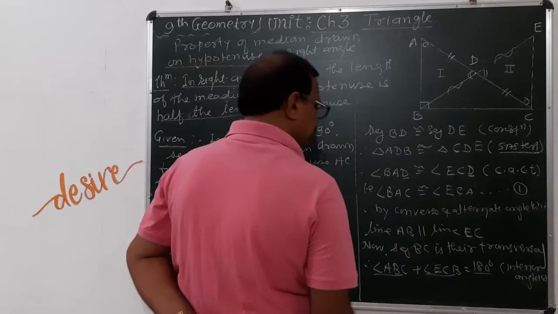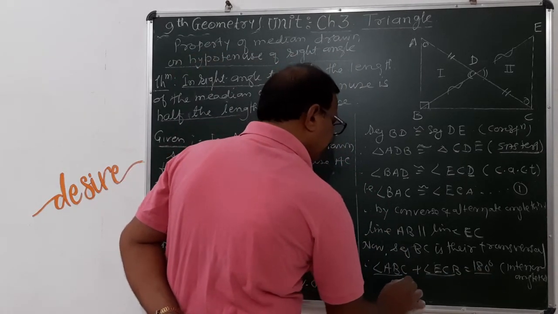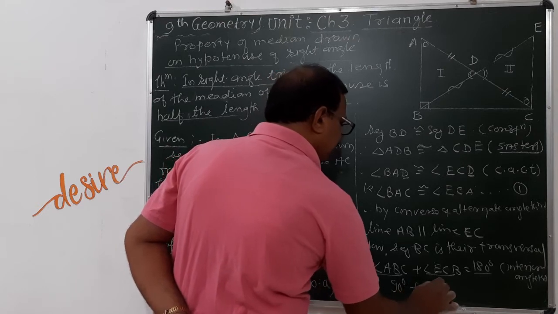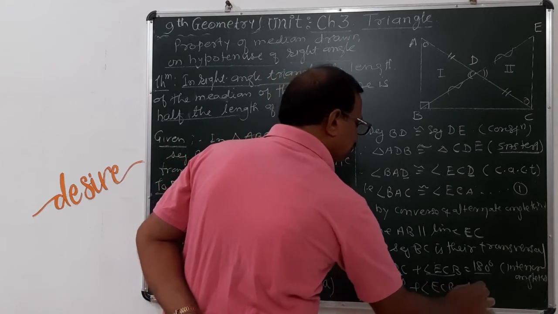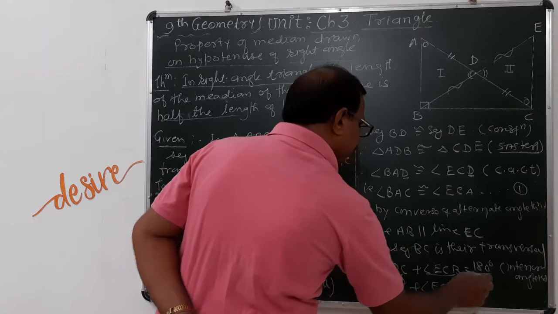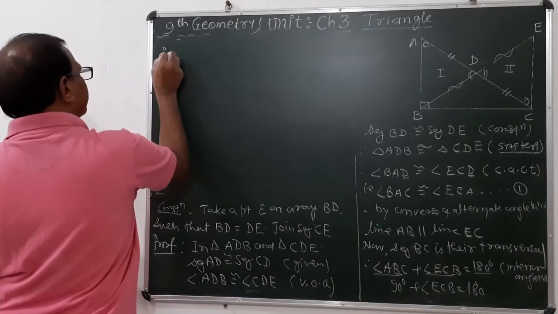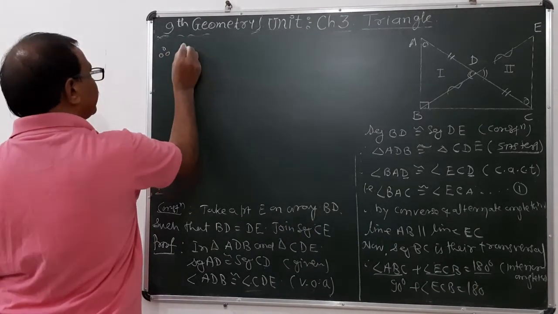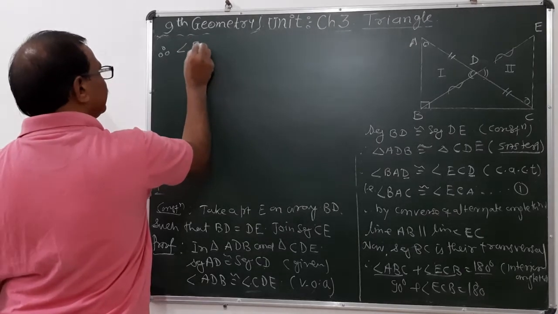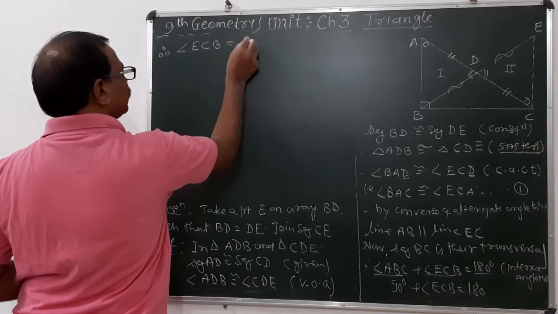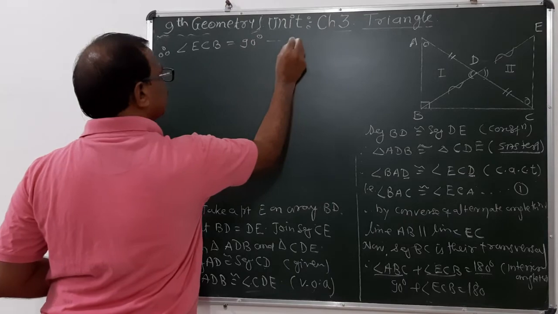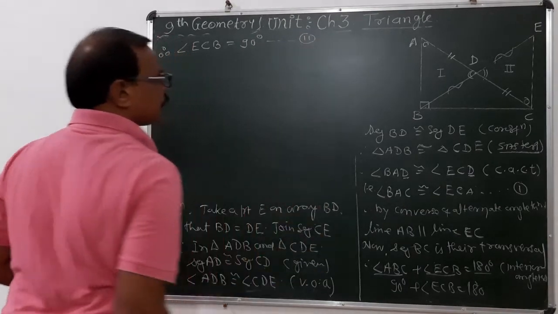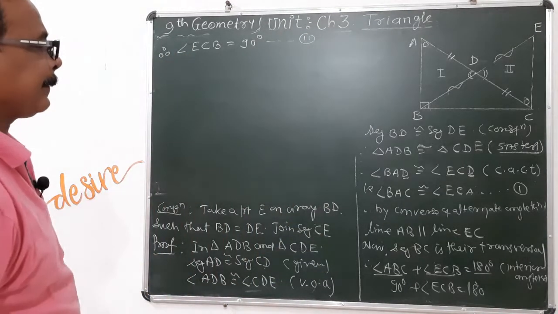Angle ABC is already given as 90 degrees. Therefore angle ECB is also 90 degrees. This is number 2.